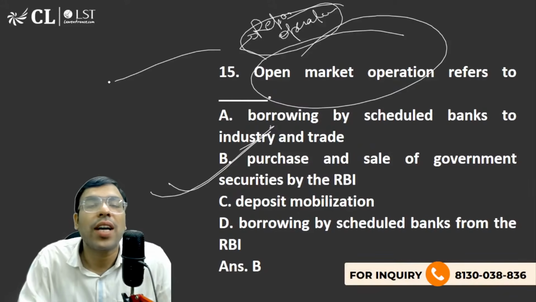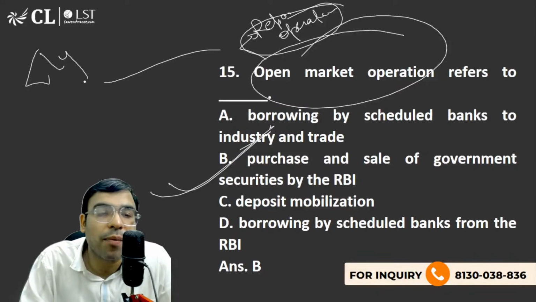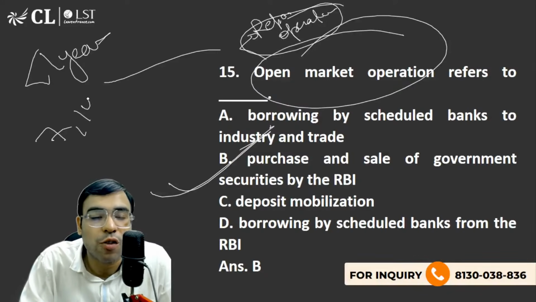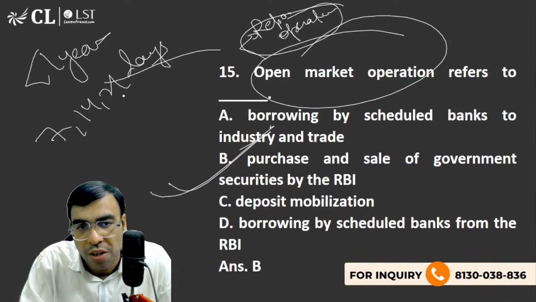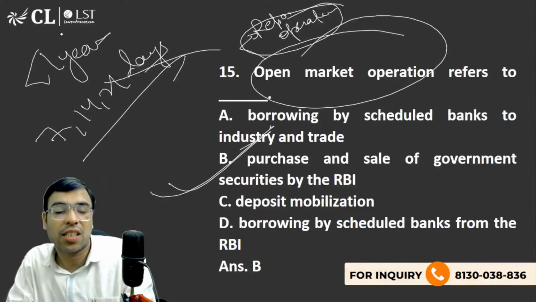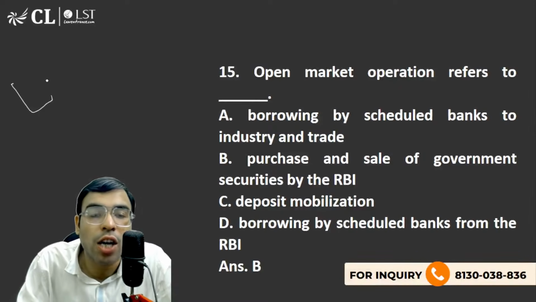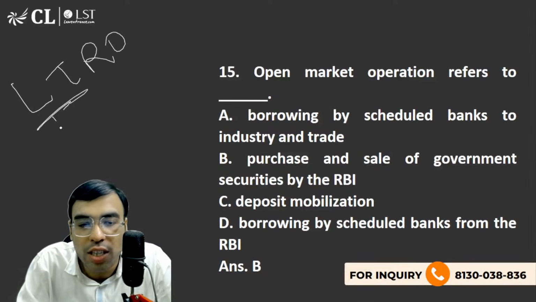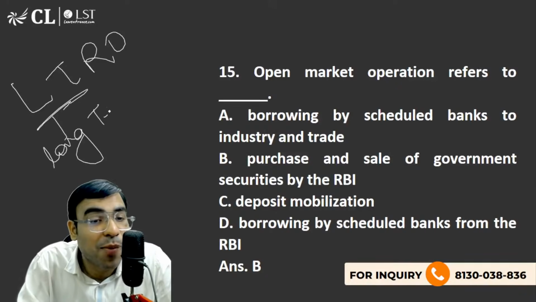So generally repo rates are for shorter periods. Short term means less than 1 year, for example 7 days, 14 days, 21 days, etc. But if it is for more than 1 year, let's say 3 years, 4 years, 5 years, then it is called long term repo operation. Long term repo operation. And why am I explaining this?